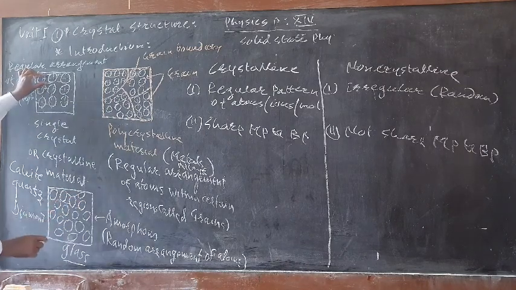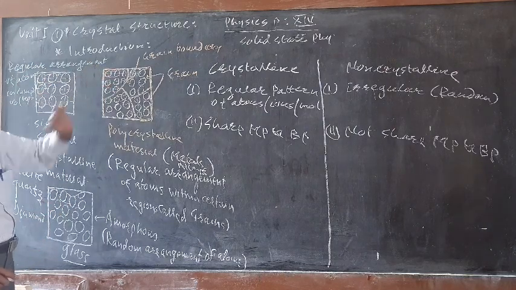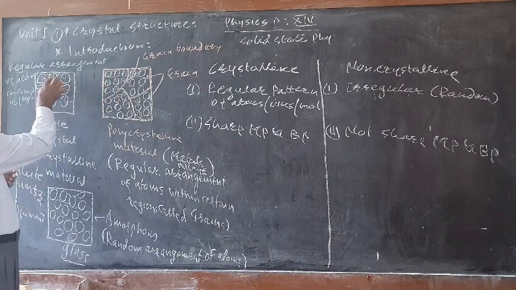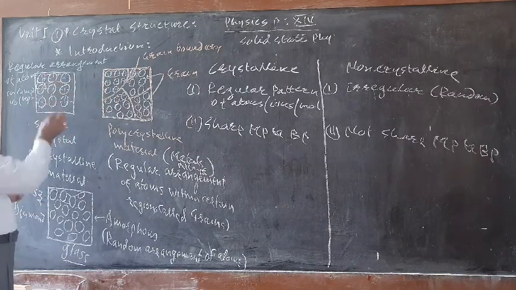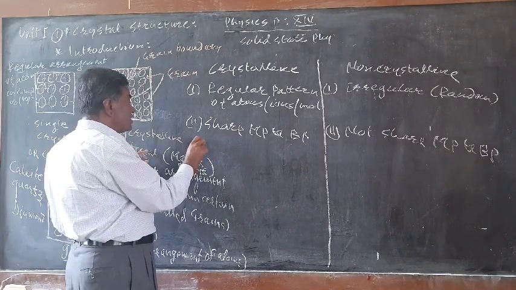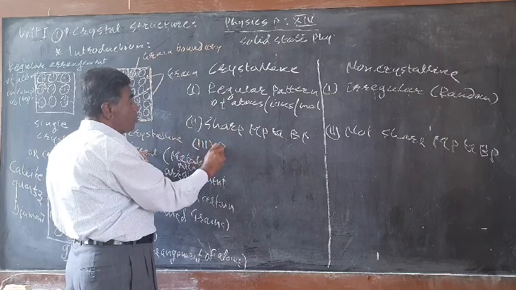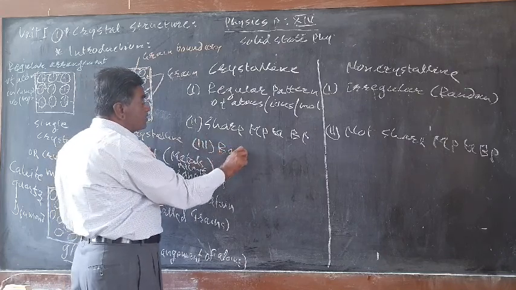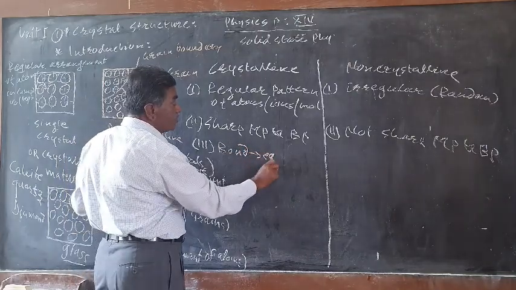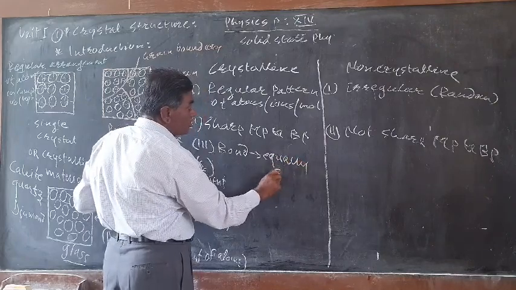In crystalline solids, all the bonds are equal in strength. The bonds between any two atoms are equally strong. So the third difference is the bonding forces: the bonds between the atoms are equally strong here.